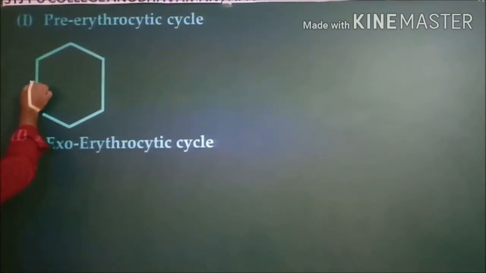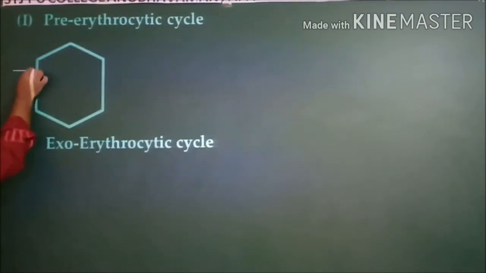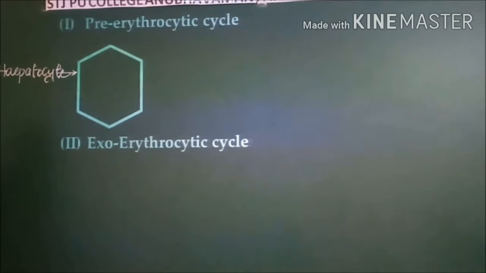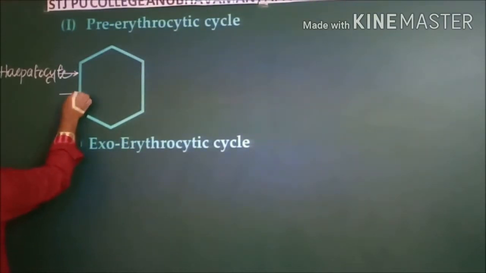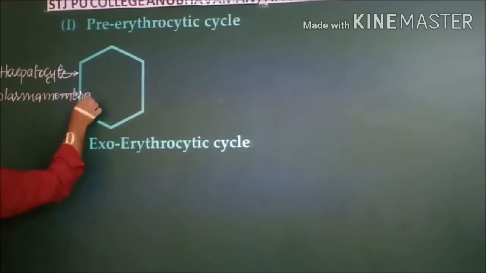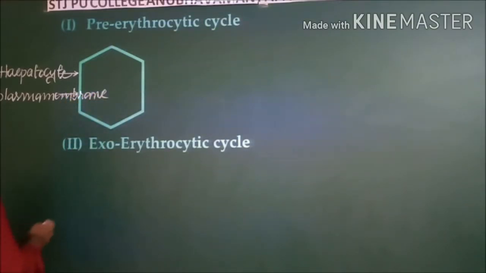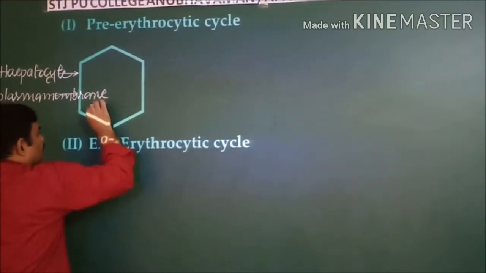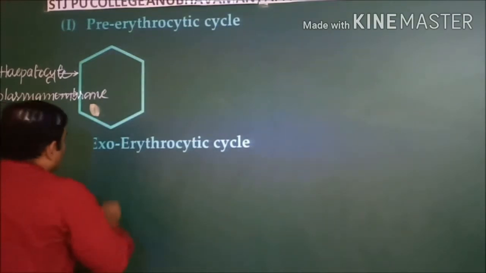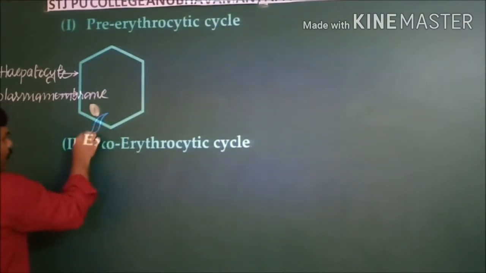Coming to here, when you see, this is actually a liver cell. This liver cell is known as a hepatocyte. The liver cell has a membrane, and this membrane is known as the plasma membrane. Within every liver cell, you can find a nucleus is present. Now this is the stage at which the sporozoite infects.